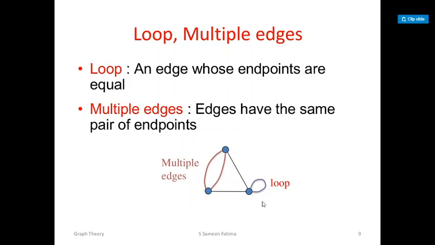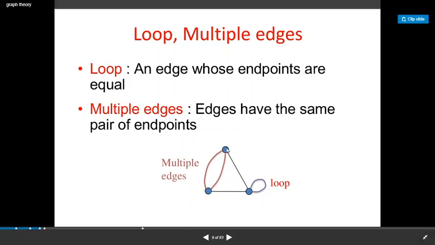Now suppose two vertices are joined by two or more edges, then we say that these are multiple edges. See here, these two vertices are joined by two edges. You may draw three edges or four edges.